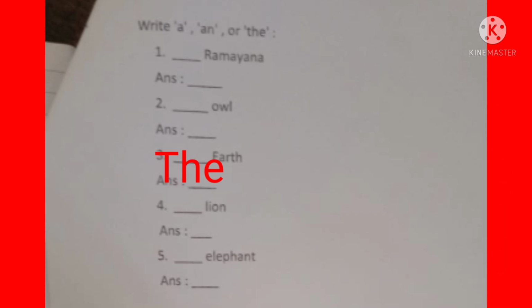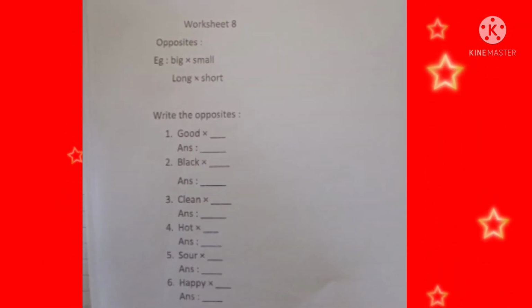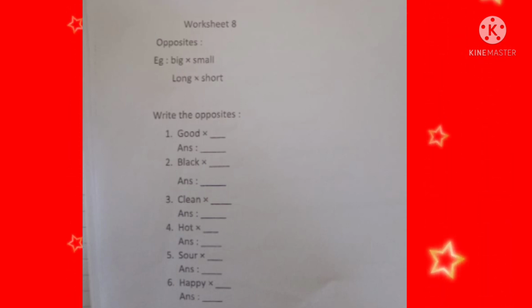Number 3. Blank earth. Earth is an example of a natural body, so you have to use the. Answer, the earth. Number 4. Blank lion. The word lion starts with a consonant sound, so you have to use a. Answer, a lion. And number 5. Blank elephant. The word elephant is starting with a vowel sound, so you have to use an. Answer, an elephant.